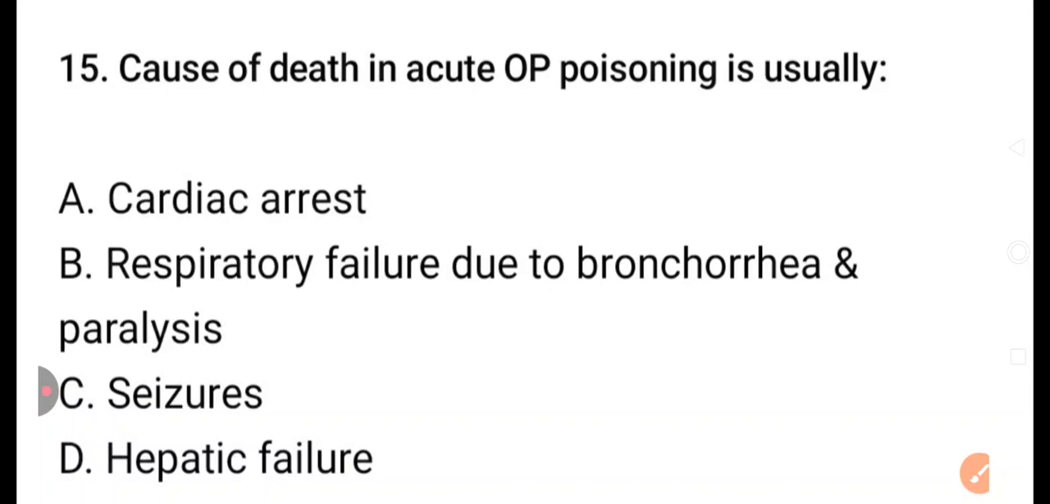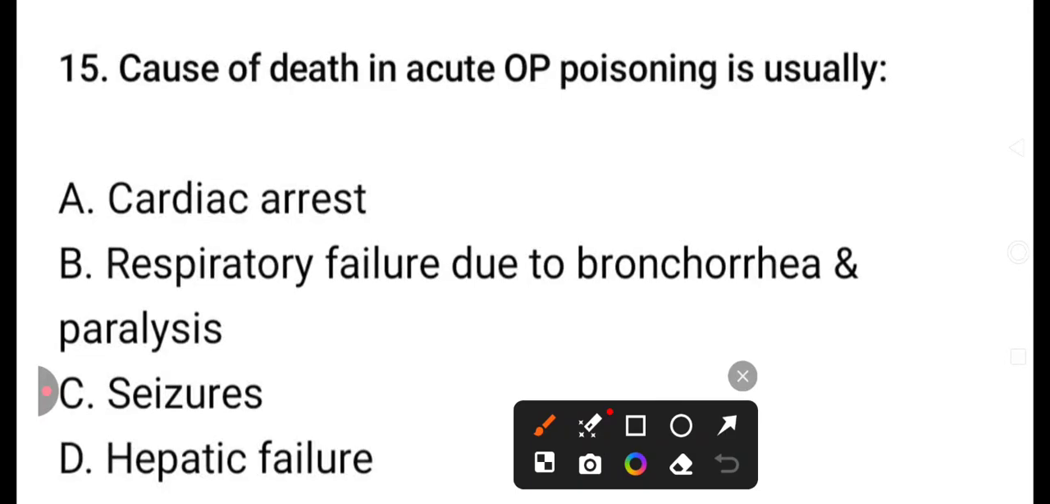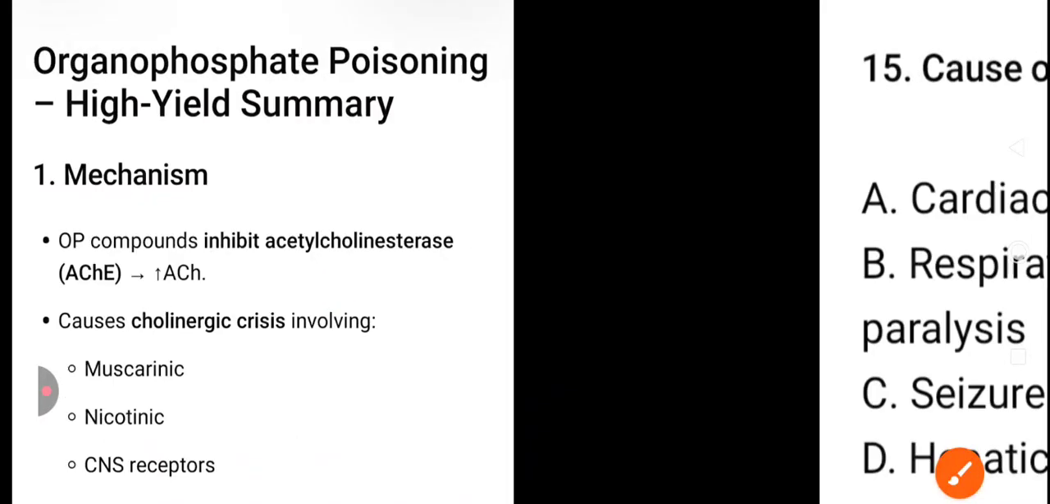The cause of death in acute OP poisoning is usually, as I already explained in this video, respiratory failure. The options are cardiac arrest, respiratory failure due to bronchorrhea and paralysis, seizures, and hepatic failure. So the answer here is respiratory failure.